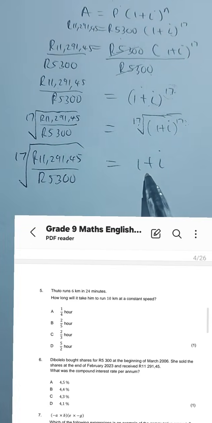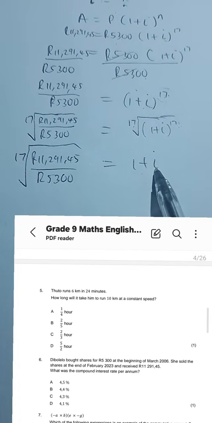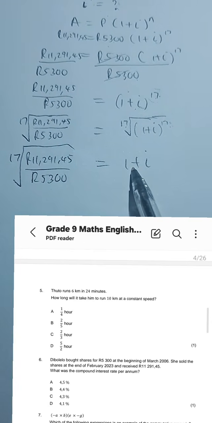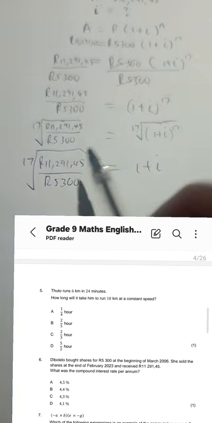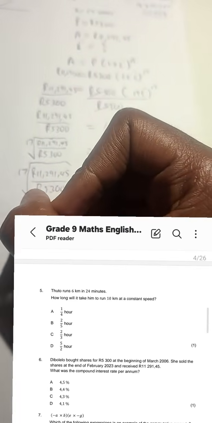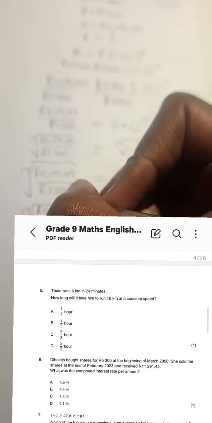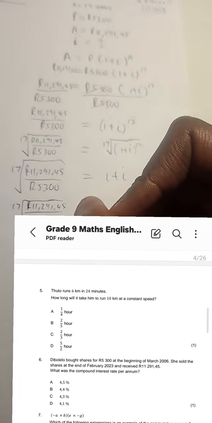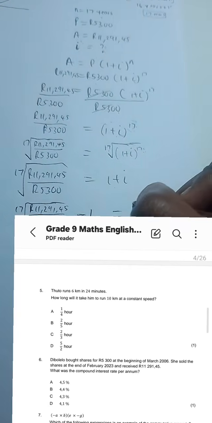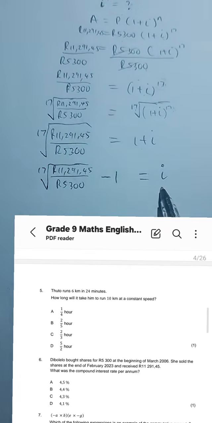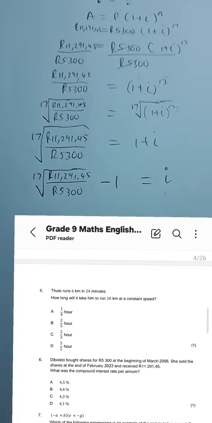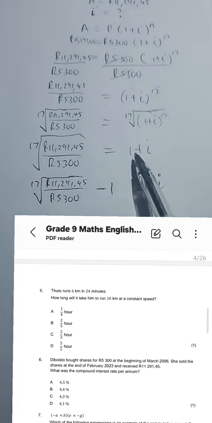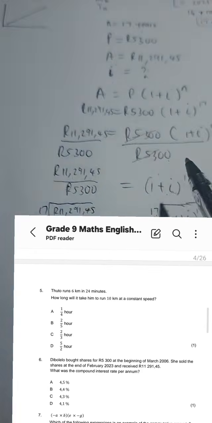Now the last thing that is left, I is nearly alone. This 1 needs to go. I take the 1 over to the left. I transpose it, in other words. So the 1 goes over. It is negative 1. That's equal to I. I is now alone. Did you see how I got rid of everything that was surrounding I?